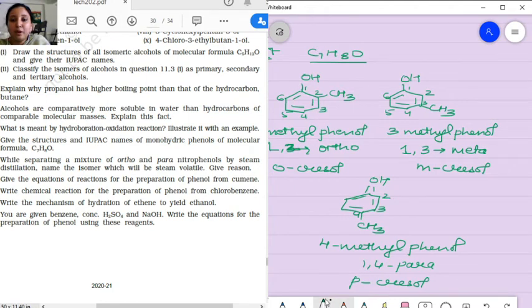Now look over here. Suppose you put the CH3 over here. What is going to happen? Your numbering will start from here, 1, 2, 3. Similarly, in this case also. Therefore, these are going to be the same structures. So according to that, how many isomers is it going to have? These 3 isomers only.